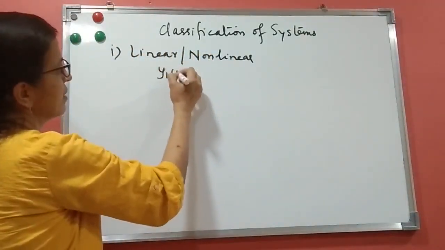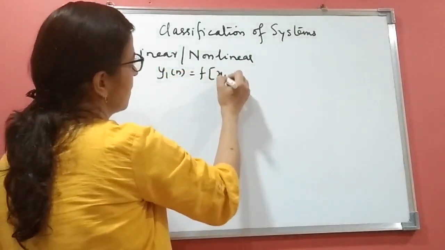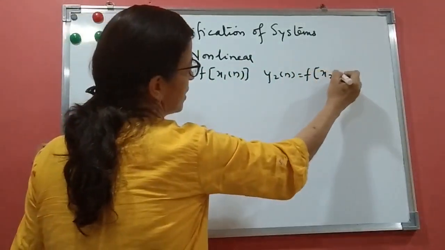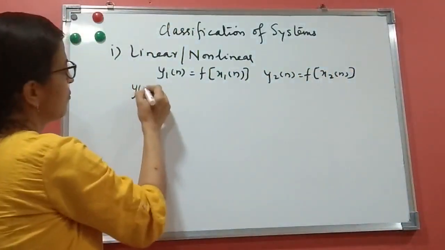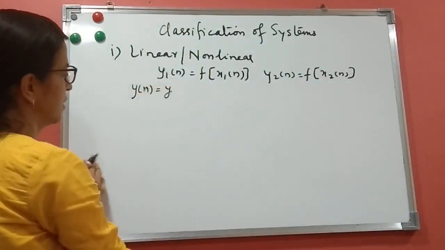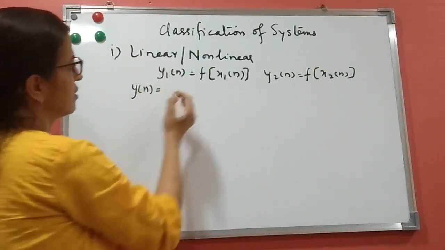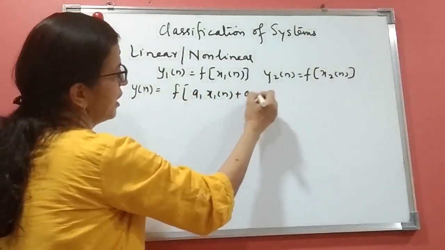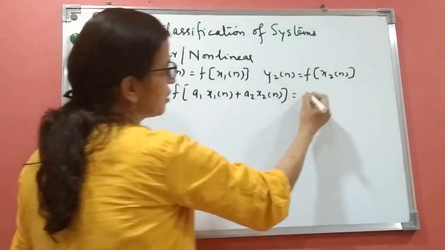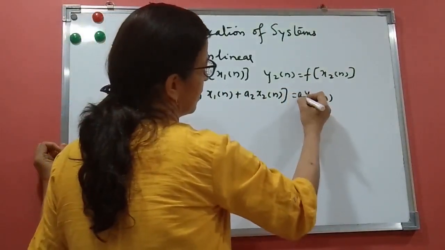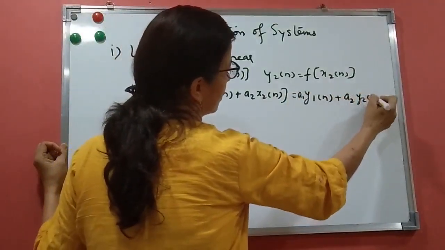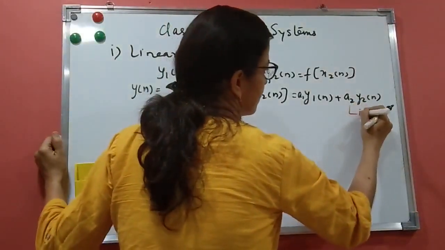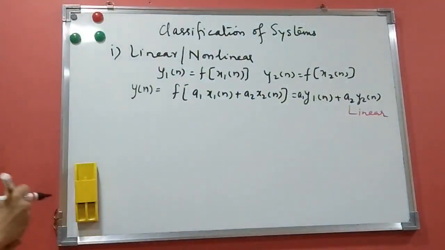If y1(n) is a function of x1(n), and y2(n) is a function of x2(n), and if y(n) as a function of a1 x1(n) plus a2 x2(n) equals a1 y1(n) plus a2 y2(n), the system is called a linear system. And if it is not so, it is non-linear.